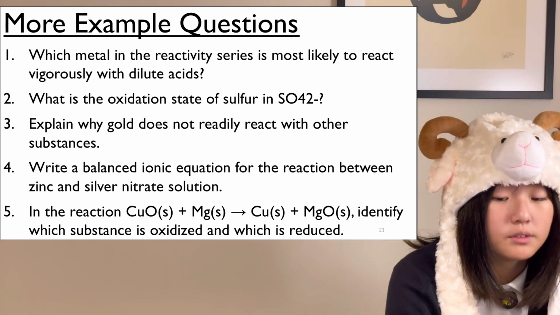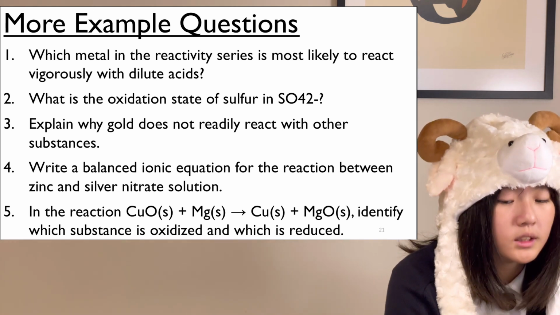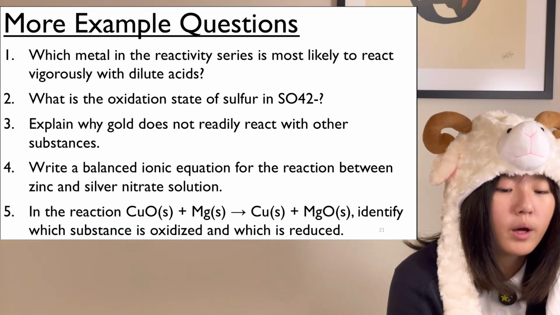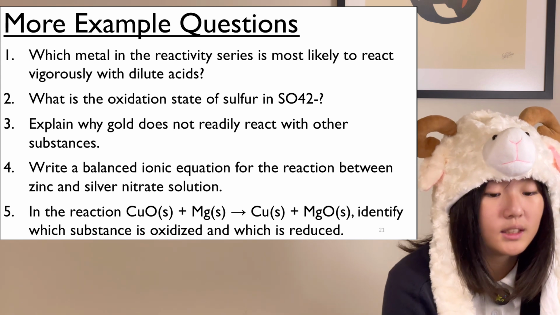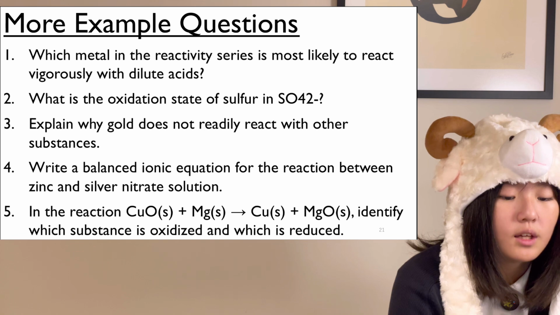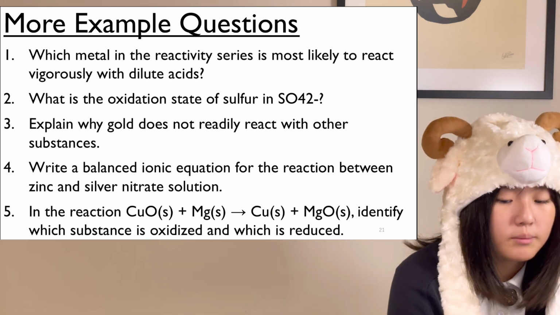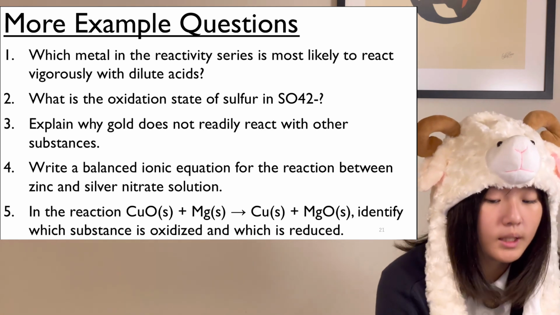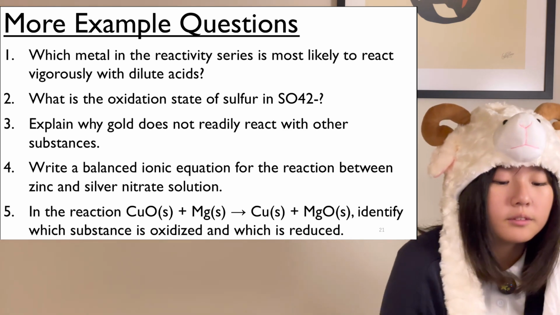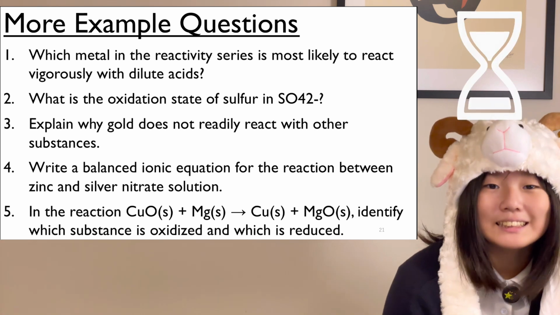Which metal in the reactivity series is most likely to react vigorously with dilute acids? What is the oxidation state of sulfur in SO4 2-? Explain why gold does not readily react with other substances. Write a balanced ionic equation for the reaction between zinc and silver nitrate solution. In the reaction, CuO(s) + Mg(s) → Cu(s) + MgO(s), identify which substance is oxidized and which is reduced.